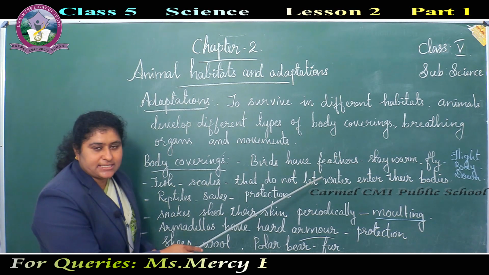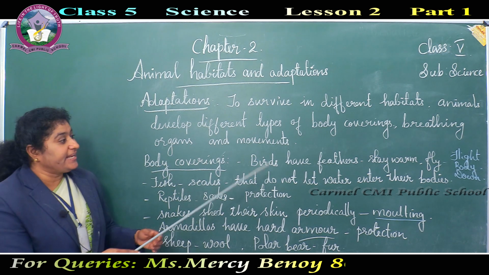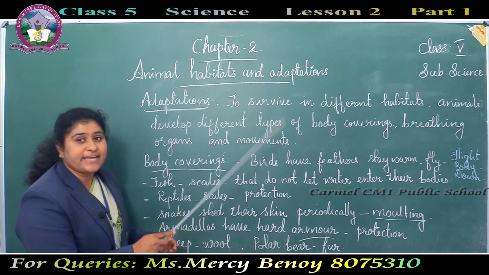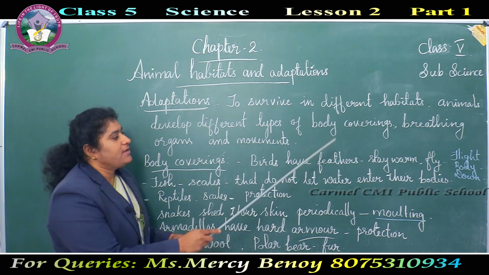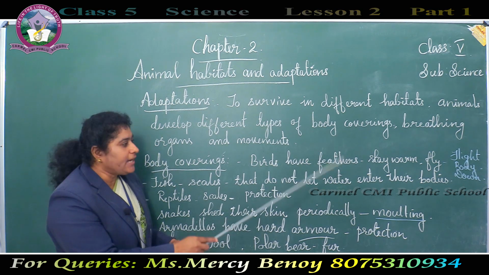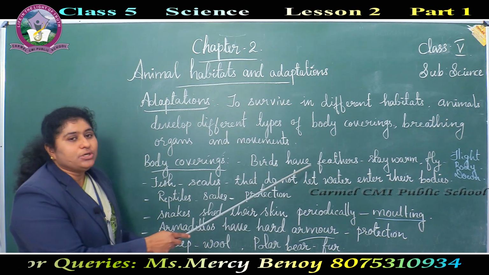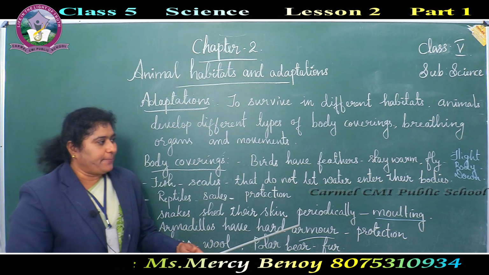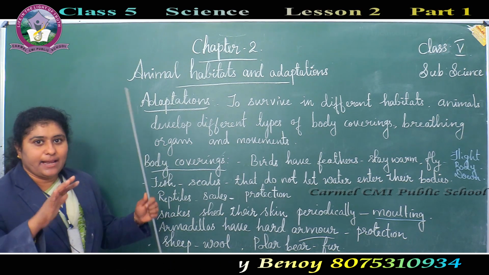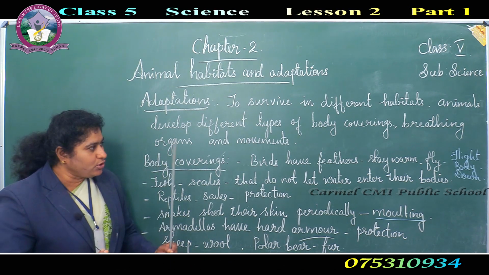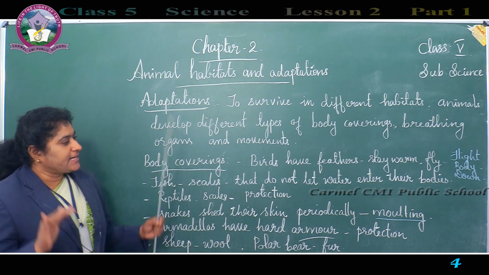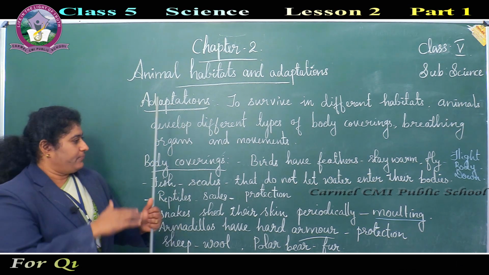Birds have feathers. They have three types of feathers: flight feathers, body feathers and down feathers. They help them to stay warm and fly. Flight feathers help them to fly, and body feathers and down feathers help keep them warm.